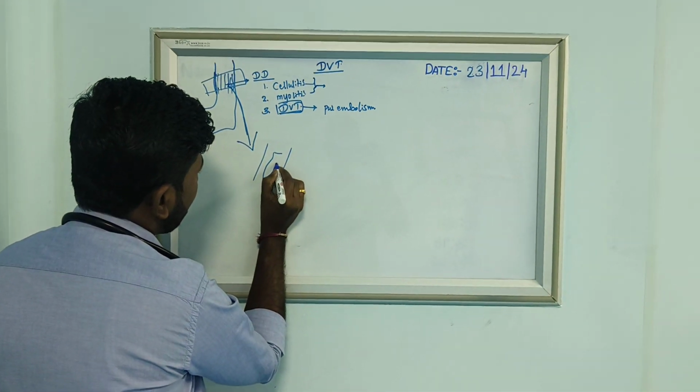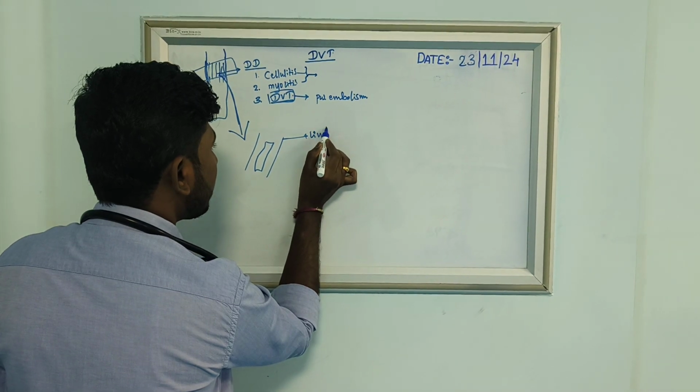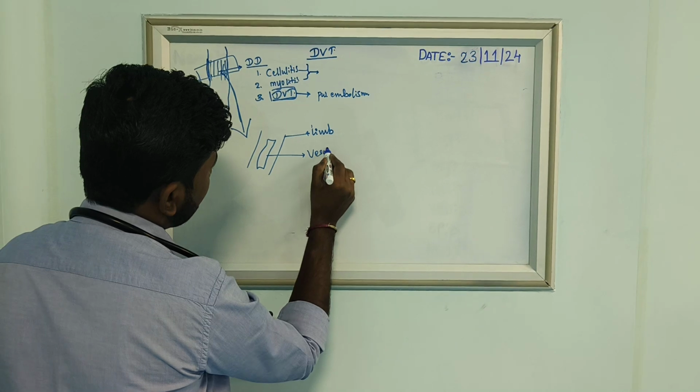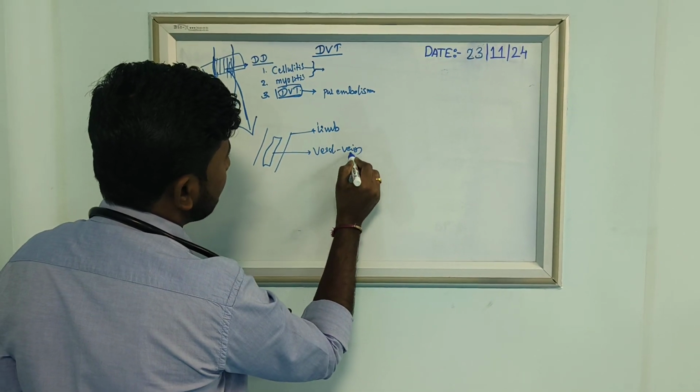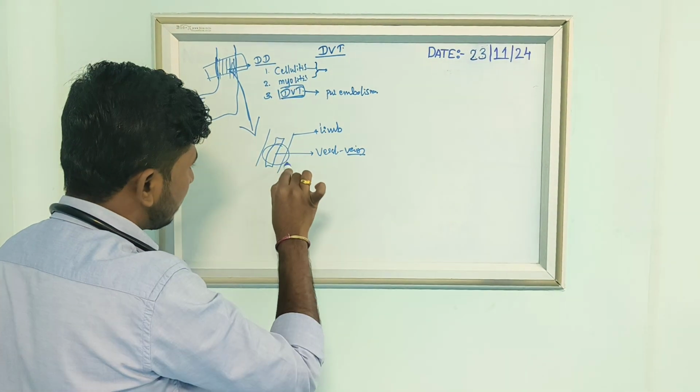This is the limb part, and this is a vessel, a vein. Just think that it's a vein. What happened in this vein? We'll zoom in again on this part.